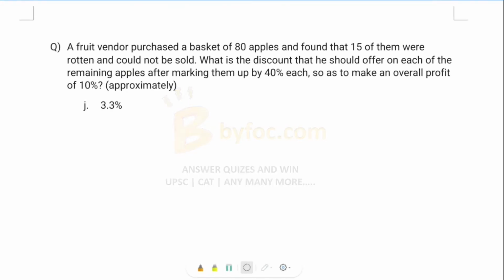It is given in this question that a fruit vendor purchased 80 apples, of which 15 got rotten, and we need to find out the discount which he must give after marking all the remaining apples up by 40%, so that the overall profit is approximately 10%.